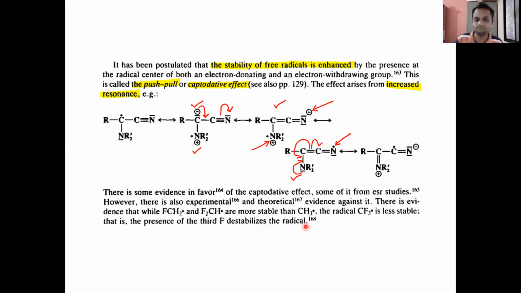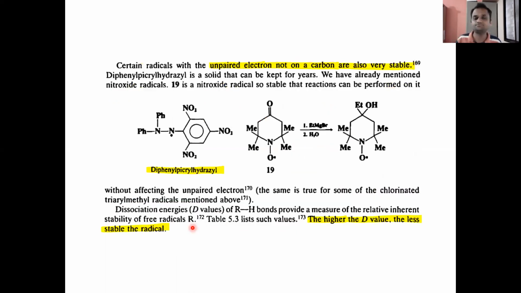Okay. Now next. Certain radicals with the unpaired electron not on a carbon are also very stable. So in this case, we are going to see the presence of an unpaired electron on another atom than carbon.